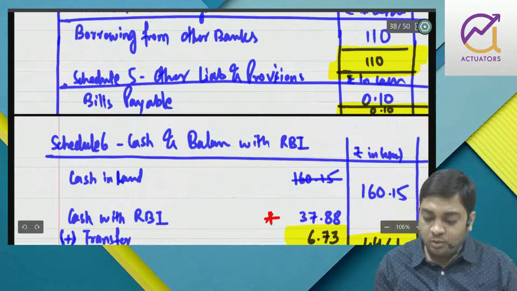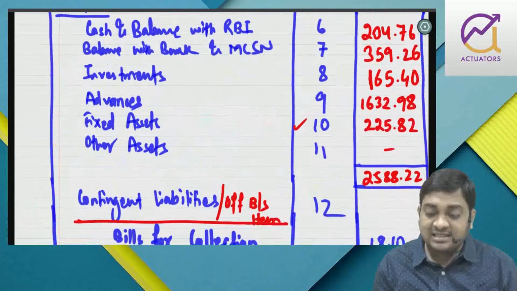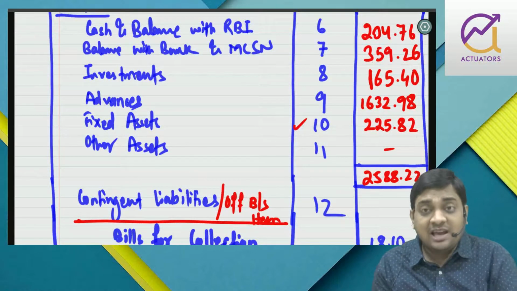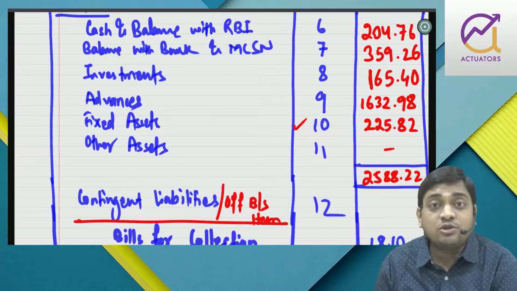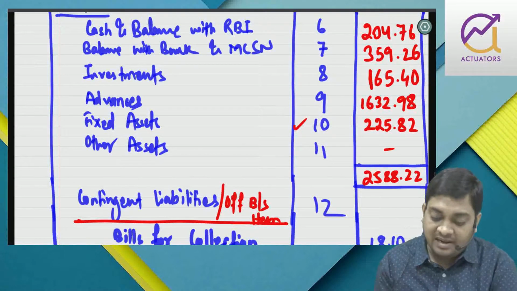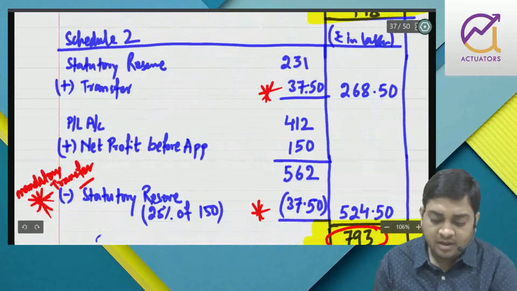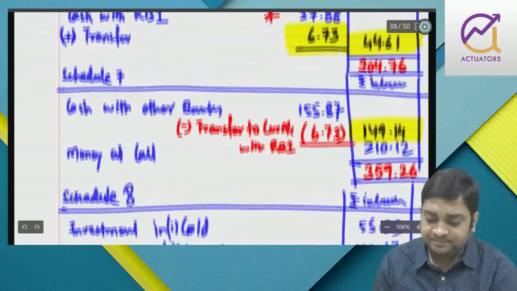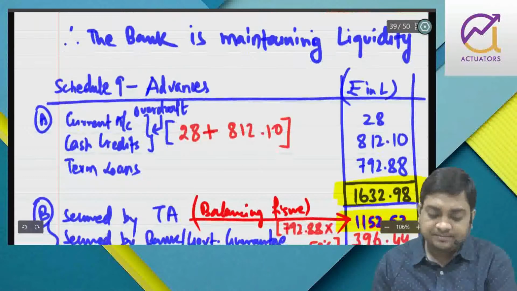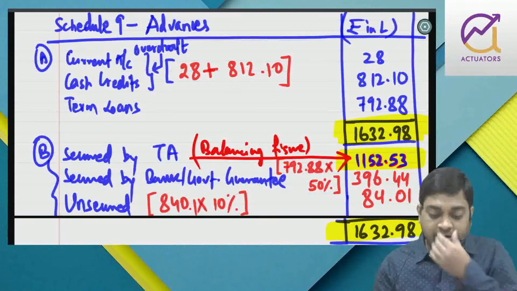Rest things were okay. Now with respect to the asset side, you have to maintain CRR. They have told you in the problem, and SLR, right? For CRR you have to show the movement transfer, and for statutory it is just to check whether you are maintaining it or not. And the rest is okay, fine. Then schedule 9 you have prepared under 2 concepts, on the basis of nature and on the basis of security.